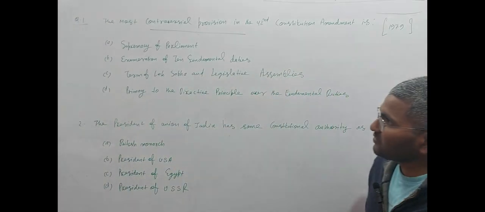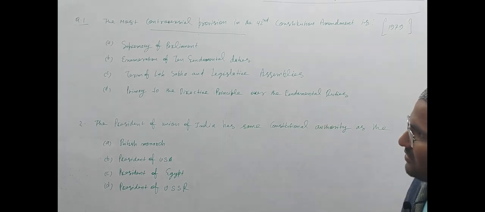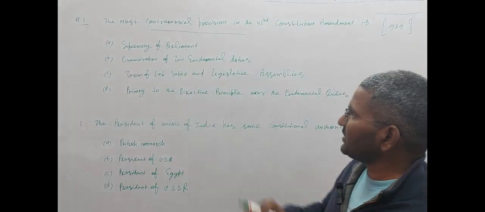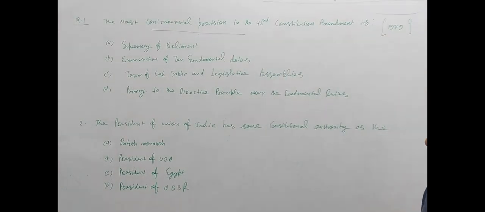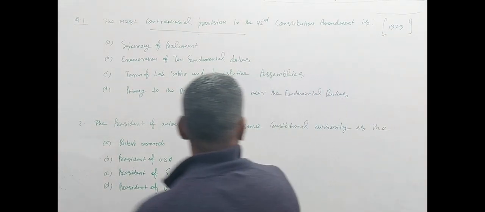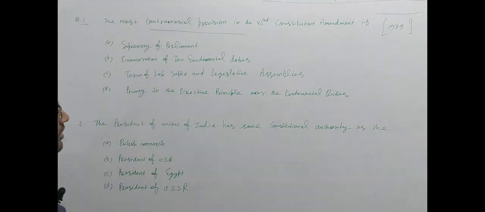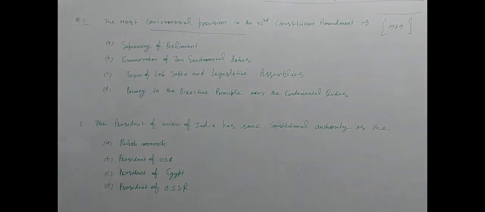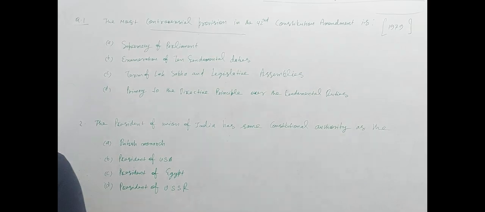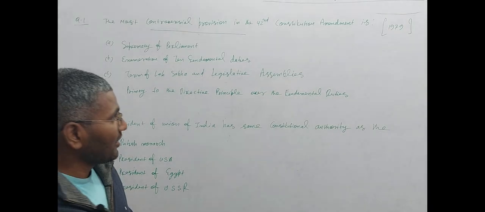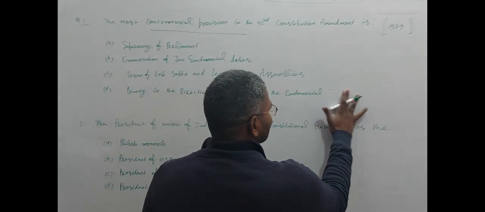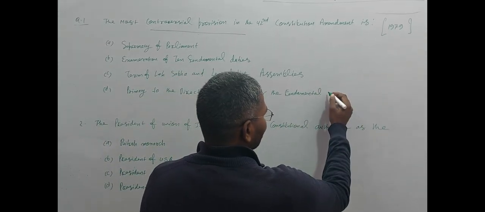Here are the options: supremacy of the parliament, enumeration of the 10 fundamental duties, term of the Lok Sabha and legislative assembly, and primacy to the directive principle over the fundamental duties. Here it will be the fundamental right; I have written it wrong here.